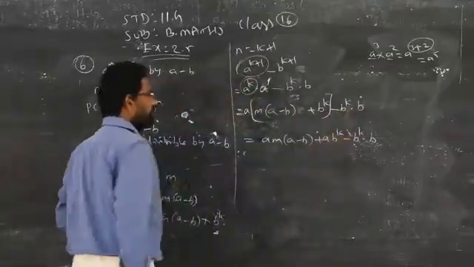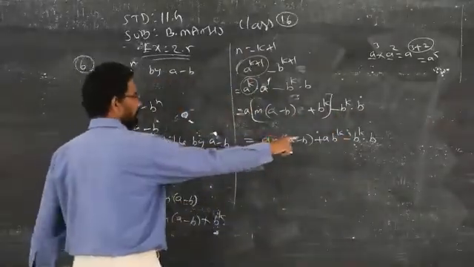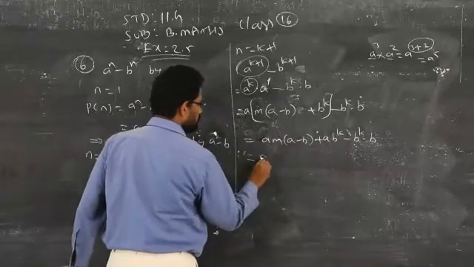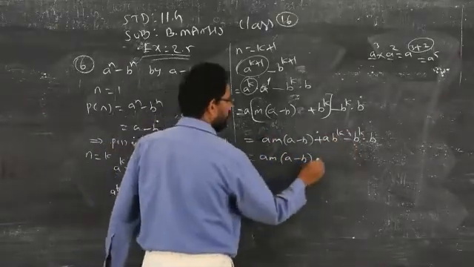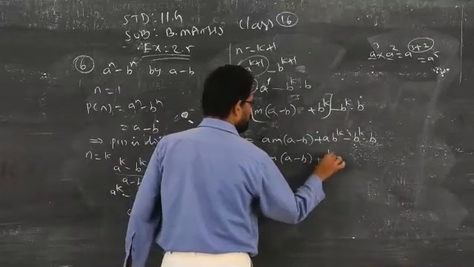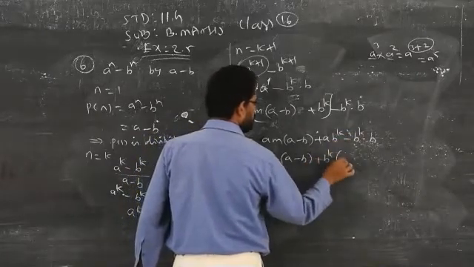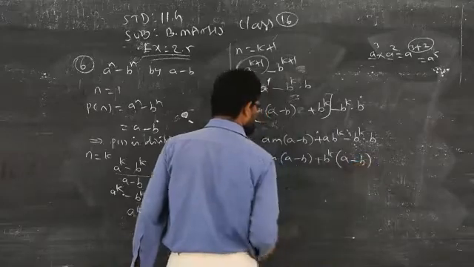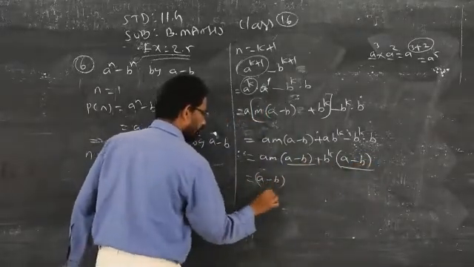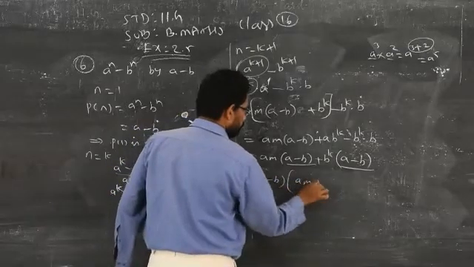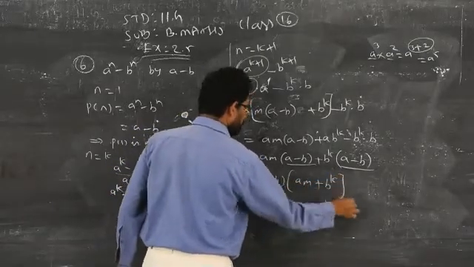So now you can easily take the common factor of the last two terms, that is a power m, a minus b. What is the common factor? b power k. So when I take b power k outside, what will be the remainder? a minus b. Now again you see, a minus b is a common factor. That's all.